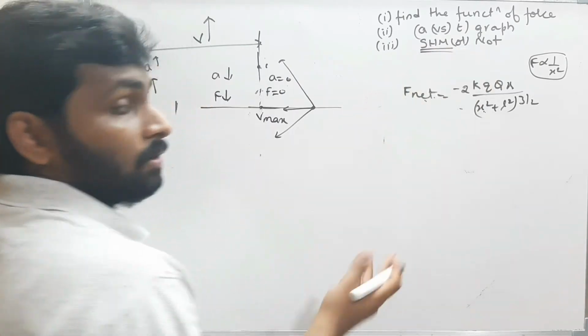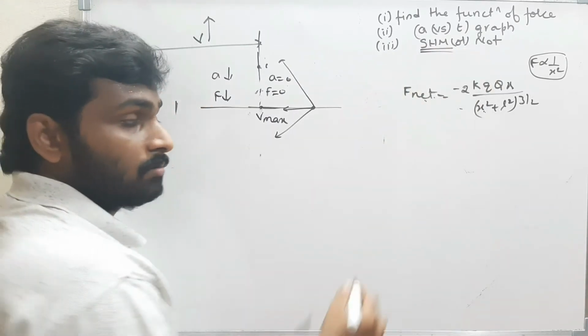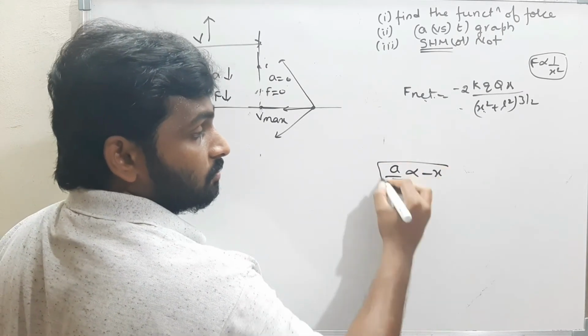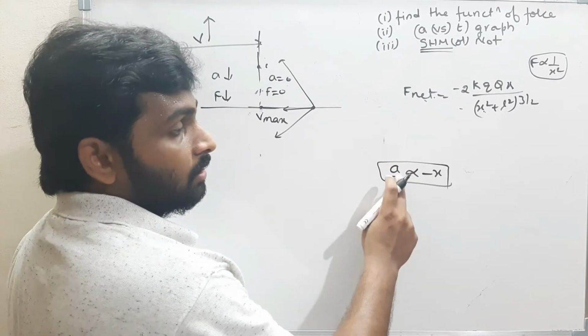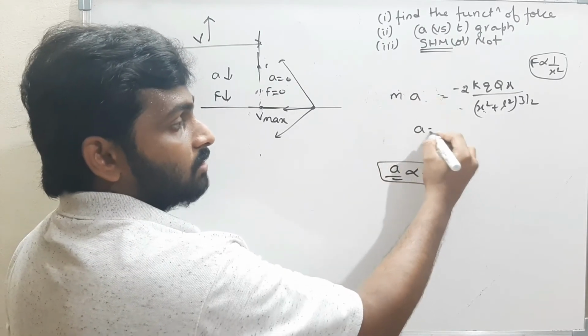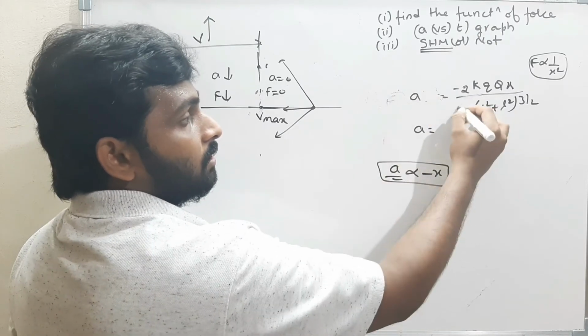SHM. They told to find whether the body is in SHM. What is the condition for SHM? The condition for SHM is acceleration must be directly proportional to the minus of displacement. Here, what is F net? F net is nothing but mass into acceleration. What is acceleration? Acceleration is nothing but F by m.